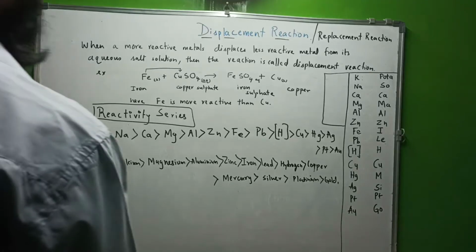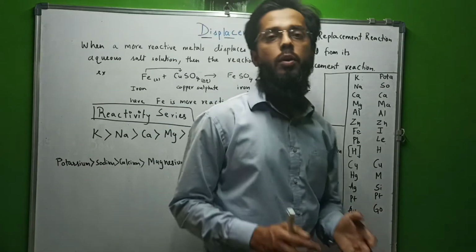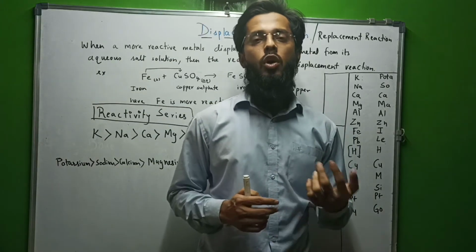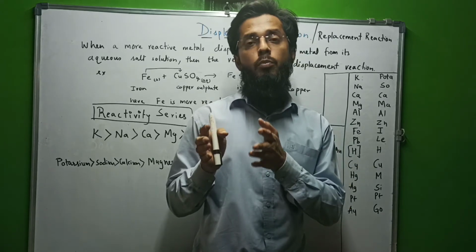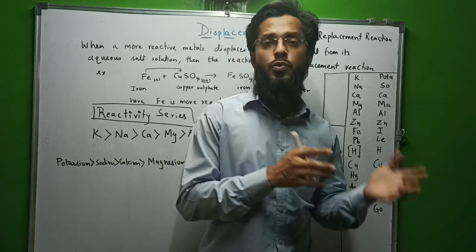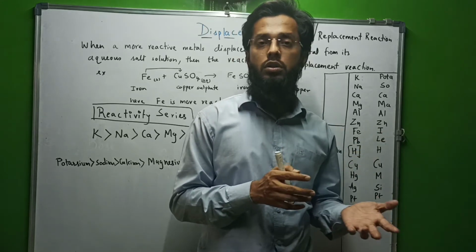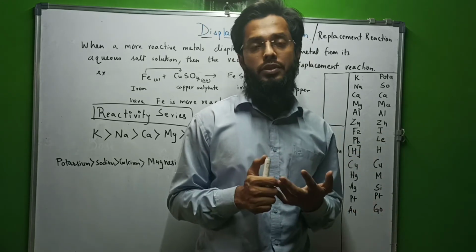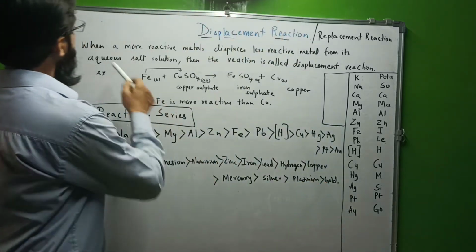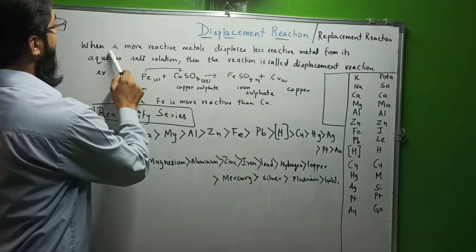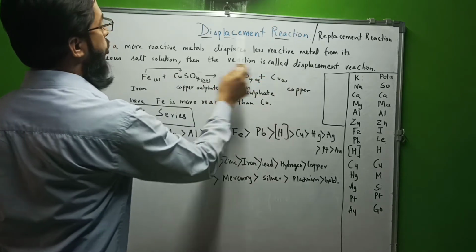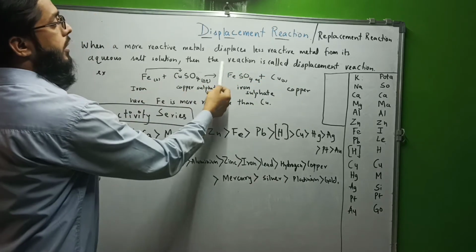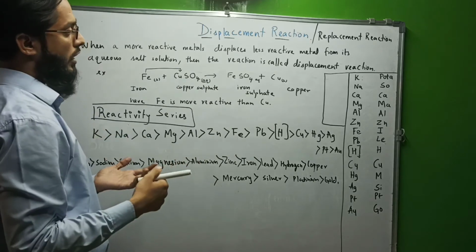Morning, students. So today we will talk about displacement reaction, or we can say replacement reaction. When a more reactive metal displaces a less reactive metal from its salt solution, it is known as a displacement reaction. Displacement or replacement: when a more reactive metal displaces a less reactive metal from its aqueous salt solution, then the reaction is known as a displacement reaction.